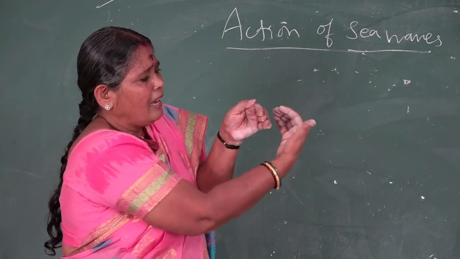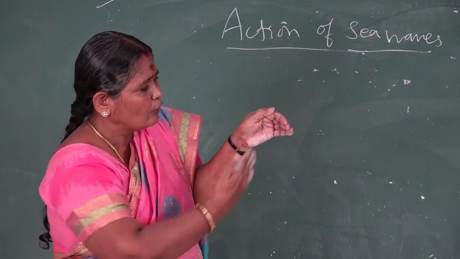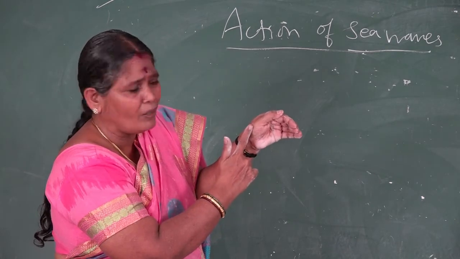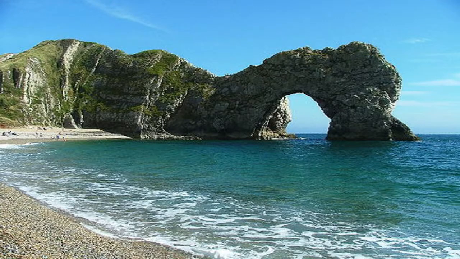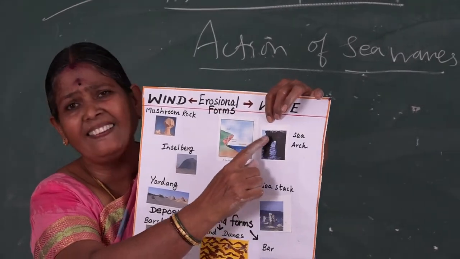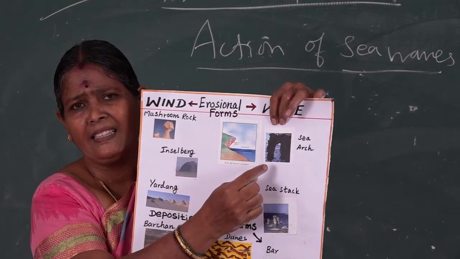So the other side of the cave wall is eroded, leaving only the top roof. I show you the picture here. It is called a sea arch. You see both sides of the cave wall are eroded by wave action. Only the top roof exists, by natural action. This is called a sea arch, a beautiful feature you can see in some places.